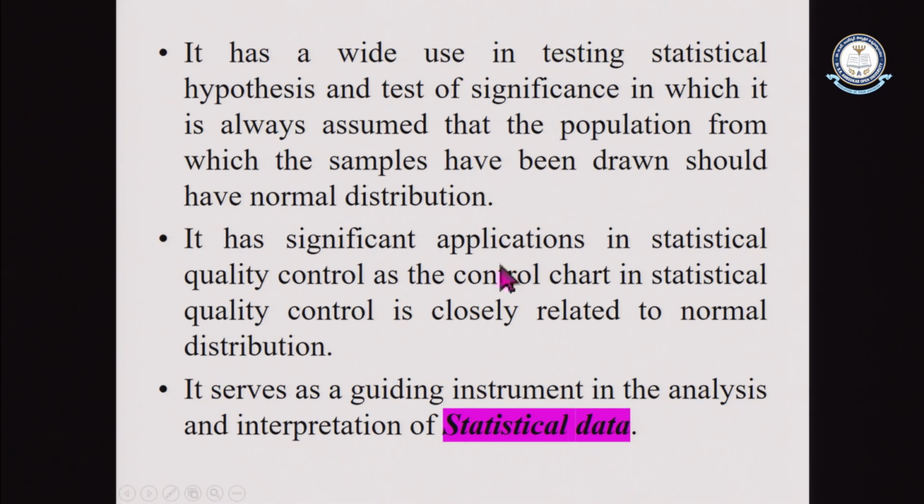It has significant applications in statistical quality control, as the control chart in statistical quality control is closely related to the normal distribution. This is one of the important aspects. It also serves as a guiding instrument in the analysis and interpretation of any statistical data.